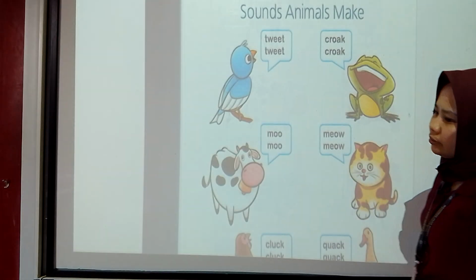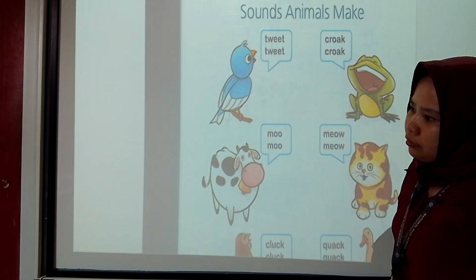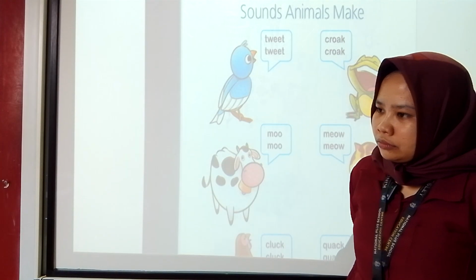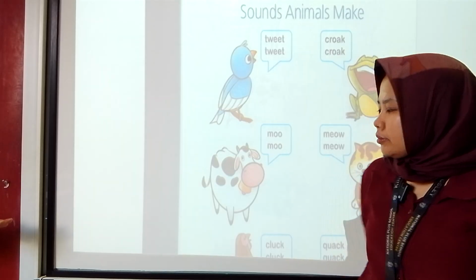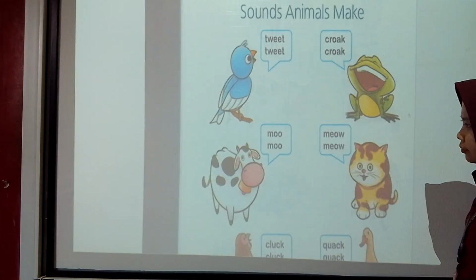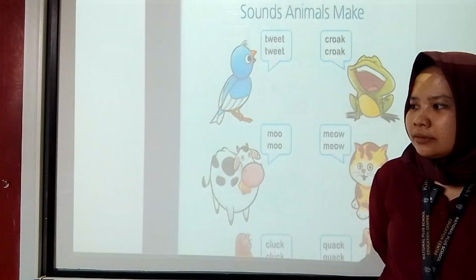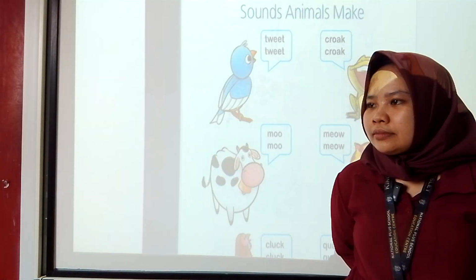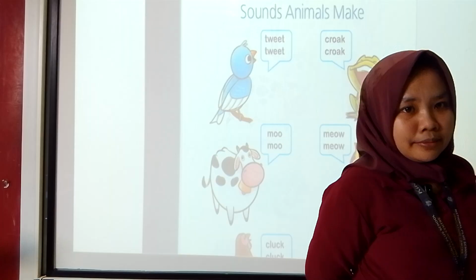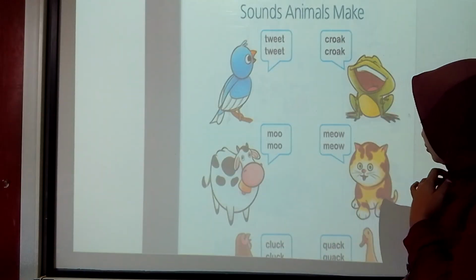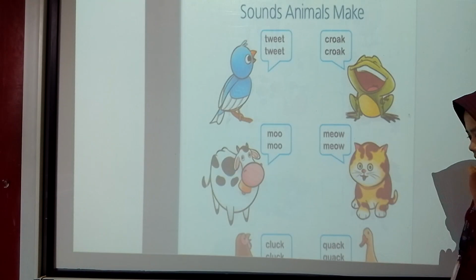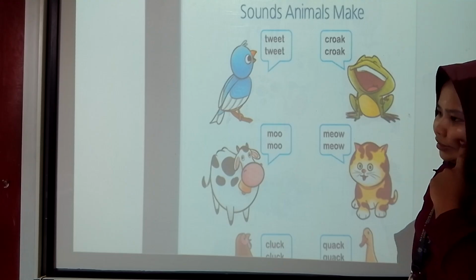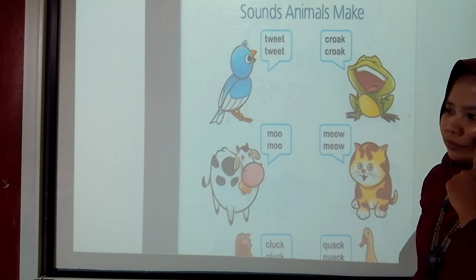So the first step you need to do is re-explain what an animal is, and the second, you mention some animals here. Then you ask them to practice together, or you explain first about the sound, for example, the cat sound is like this. Let's say together. That will be the last step you need to do in the class.